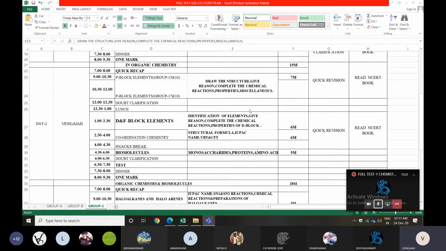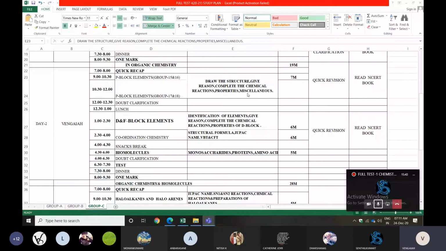Yes. So complete the chemical reactions. Those models are also important, and properties are also important. Things like general properties, what the chemical reactions are, what the properties are, those things you can practice. Okay? Next one, you can go for D and F block elements.